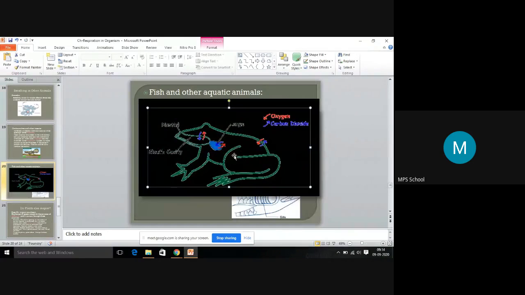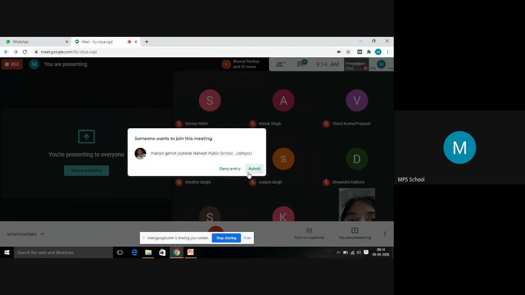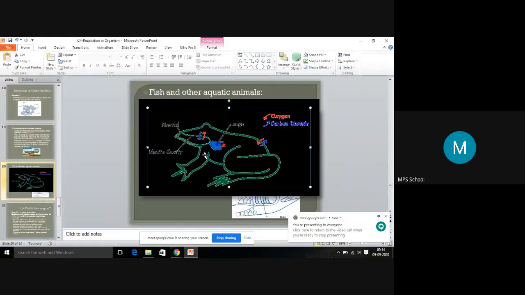If you see here, if it is in water, this is the body surface. Through the body surface, intake of oxygen and release of carbon dioxide will take place, and on land it will respire through the nostrils. So through the nostrils, it will inhale the oxygen, and through the lungs the process will take place, and this is the lungs present in the frog, and the carbon dioxide will be released.